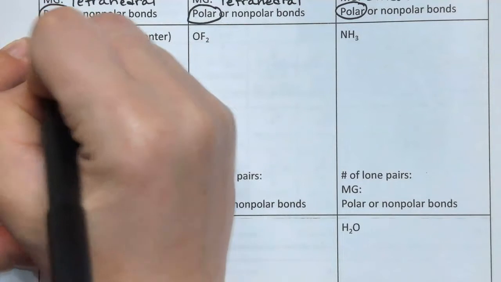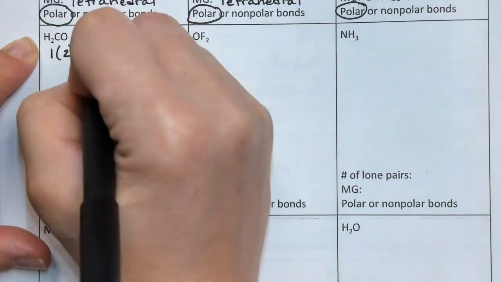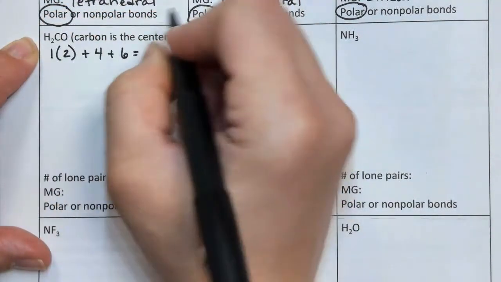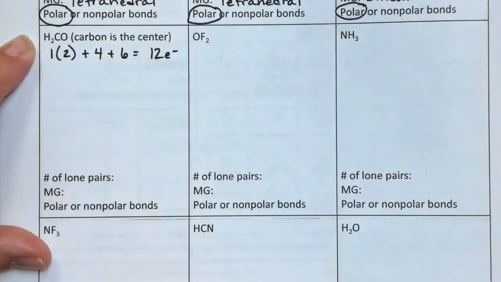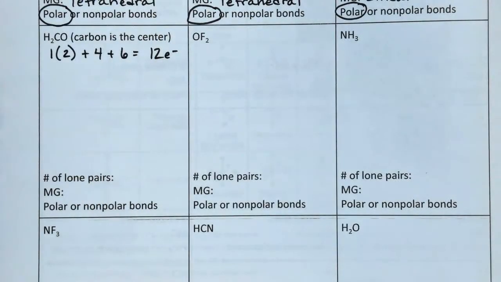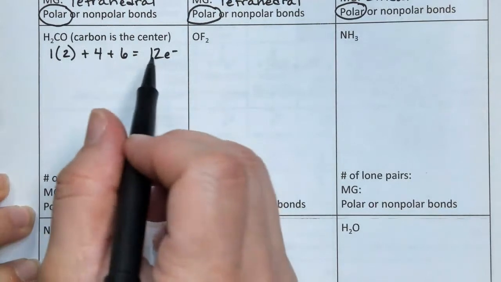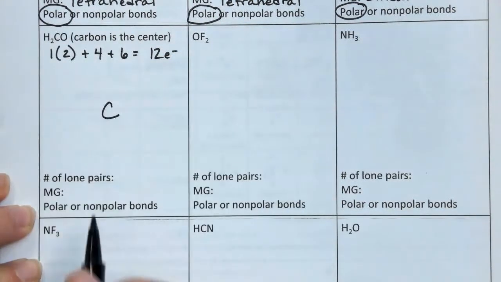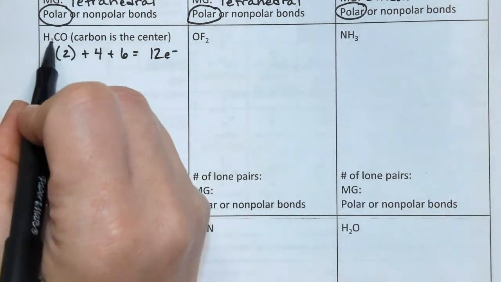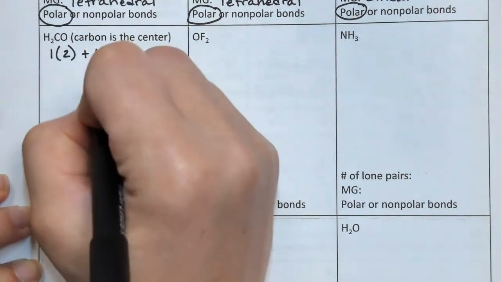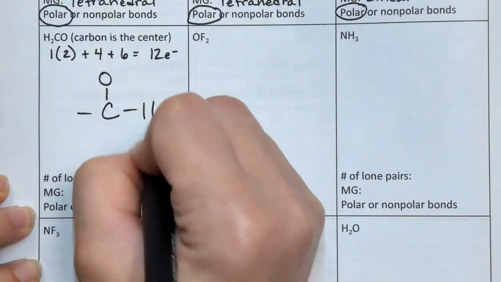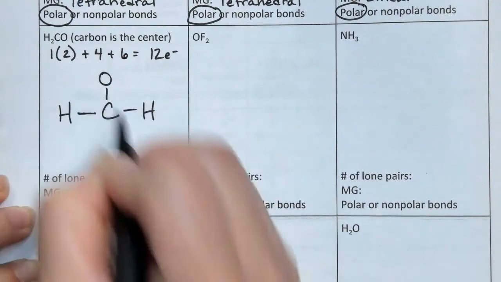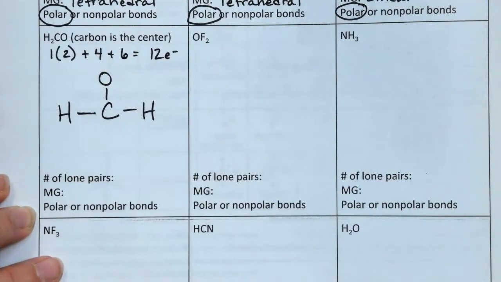H2CO: hydrogen has 1 valence times 2, plus carbon has 4, plus oxygen has 6, which makes 12 electrons. And again, look at the beginning of the video if you don't remember where we're getting these valence from. Carbon is the center atom, so we have carbon in the middle. It's surrounded by 2 hydrogens and 1 oxygen. It does not really matter where you place your hydrogens and your oxygens, just 3 things around the center.